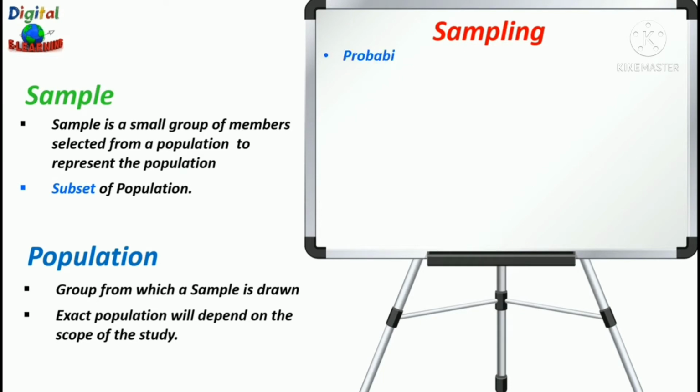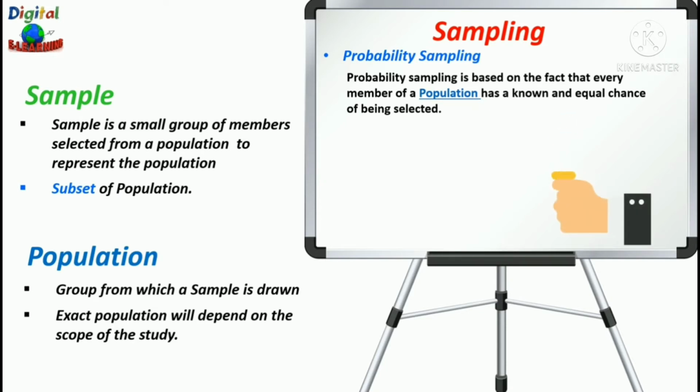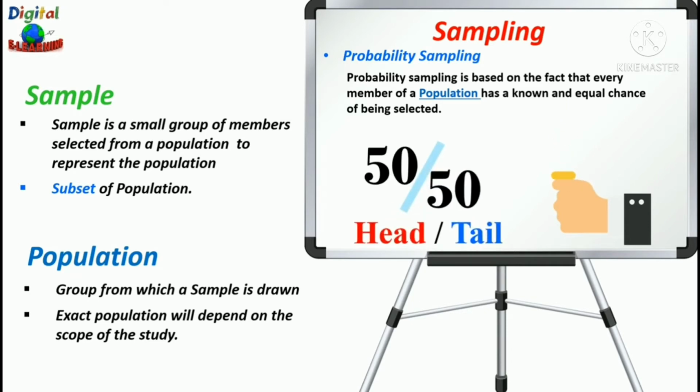Probability sampling is based on the fact that every member of population has a known, equal chance of being selected. This method is based on the theory of probability. For example, when you flip a coin, there is a 50-50 chance of getting a head or tail. And if you flip a coin once more, again the chance of getting a head or tail is 50-50.